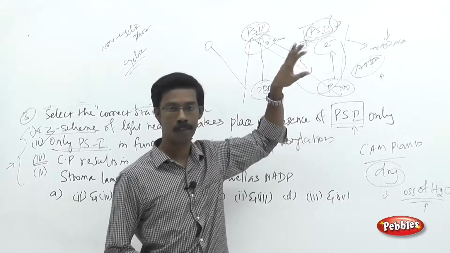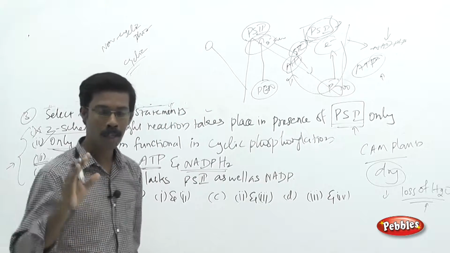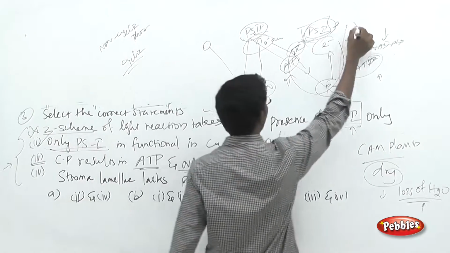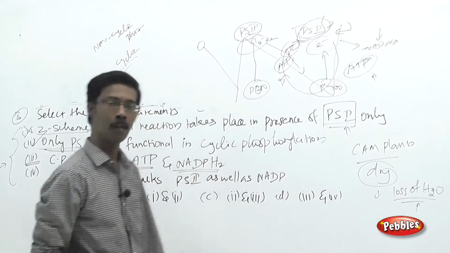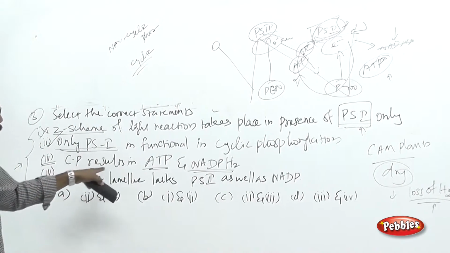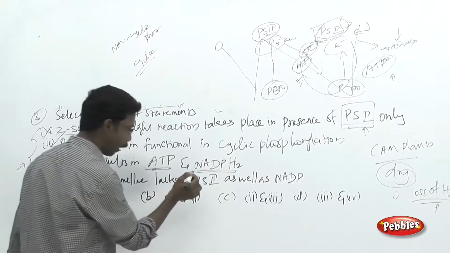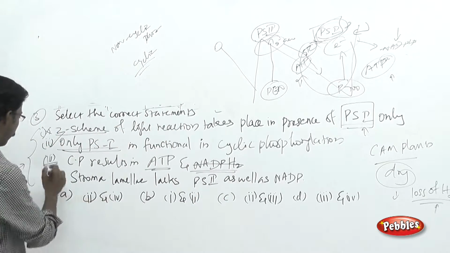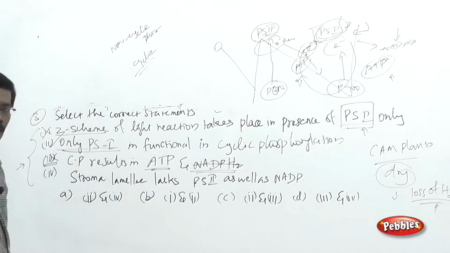Only the ATP molecules will be synthesized in PS1 and cyclic phosphorylation. NADPH will not be synthesized here, so you can easily eliminate the statement as wrong.